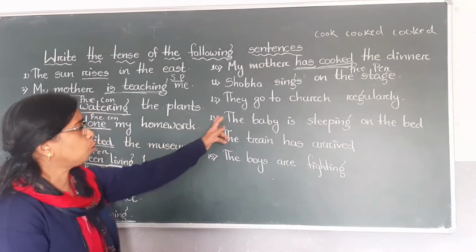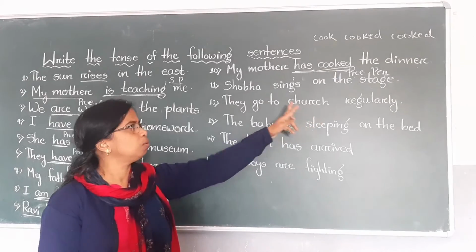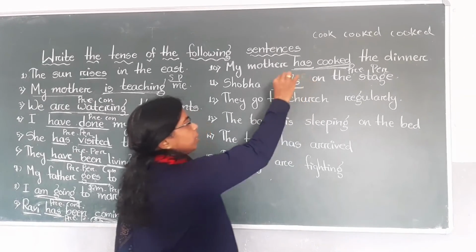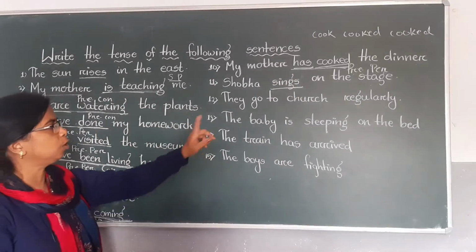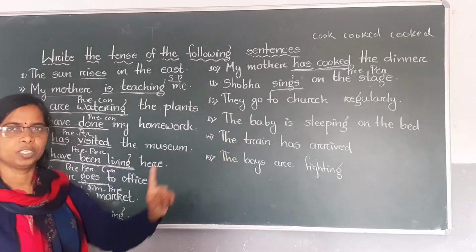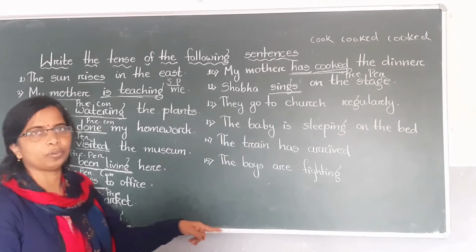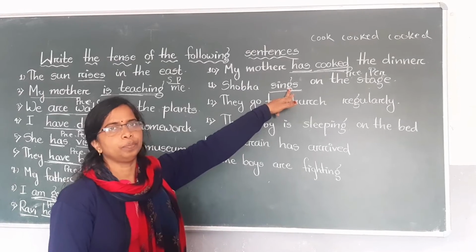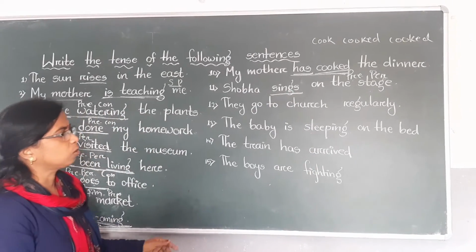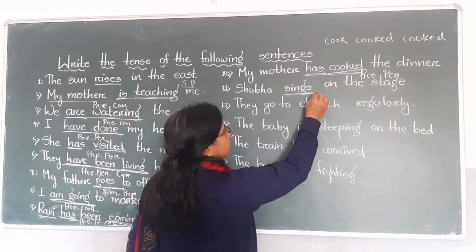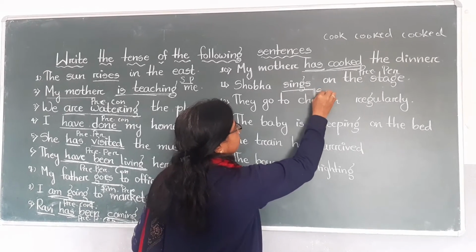Next one is Shobha sings on the stage. What is the verb here? Sings. Sings is for Shobha because Shobha is singular third person, so we have to add s to this verb. Shobha sings on the stage. This sentence is simple present.